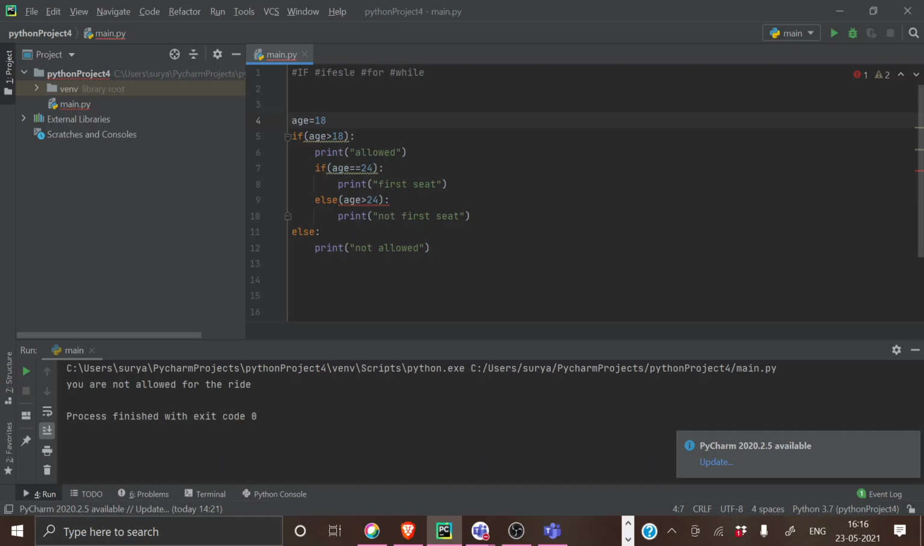Yes. See, when you are giving this kind of condition, you have to be very careful about your conditions. For example, if I'm just giving 24, what will be my output? I mean 25, what will be my output? Sir, we should not mention age greater than 24 with the else, because we can't give a condition with else. Sorry, it was else if. It was elif.